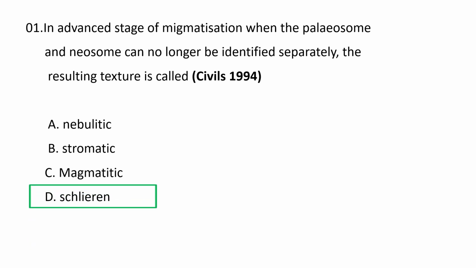Schilleran. In the advanced stage of migmatization, this is often referred to as diatexis. When the Paleosome, that is unmelted host rock, and Neosome, that is newly formed melt or leucosome and residuum, are no longer easily identified separately, then the resulting texture is often described as Schilleran. So D. Schilleran is the correct option.